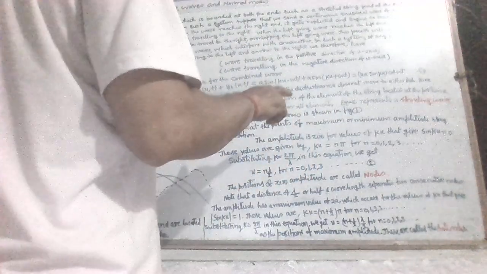The principle of superposition gives the combined wave as y = y1 + y2 = a sin(kx - ωt) + a sin(kx + ωt) = 2a sin(kx) cos(ωt). Equation 1 does not describe a traveling wave, as the waveform or the disturbance does not move to either side. Here, the quantity 2a sin kx within the brackets is the amplitude of oscillation of the element of the string located at the position x.